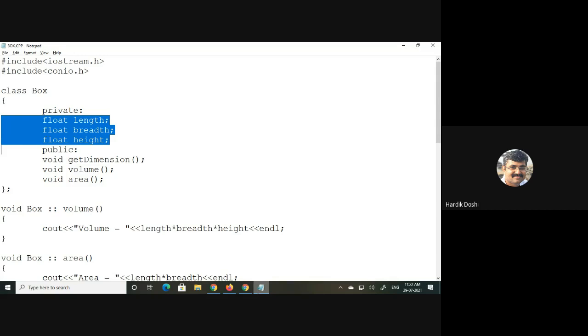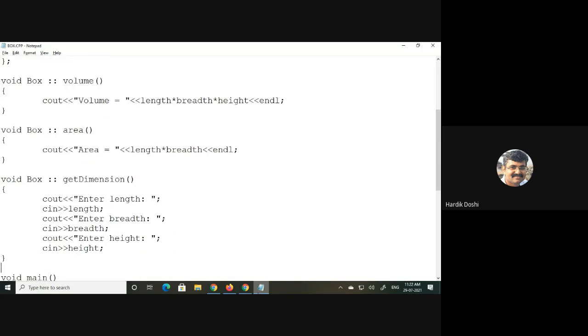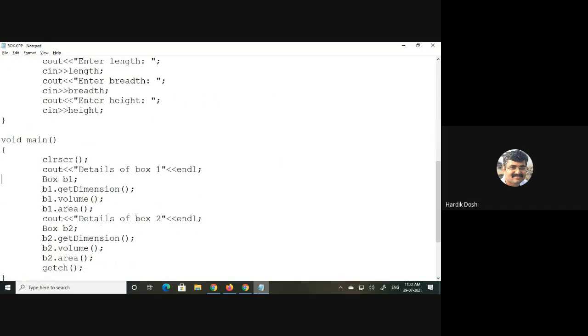My question is, when I wrote box B1, we described that 12 bytes will be allocated. Do you agree? But now I am writing box B2. What will happen? Another 12 bytes. It will not use the 12 bytes allocated for B1. So separate 12 bytes are allocated. B1 has 12 bytes separate, B2 has also 12 bytes separate.